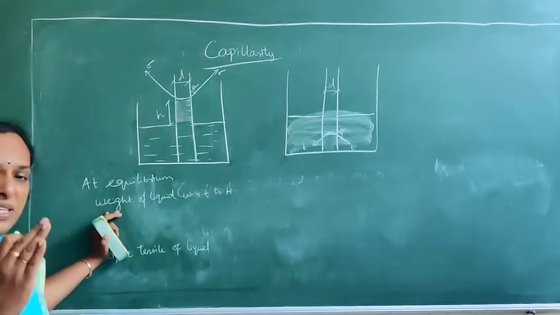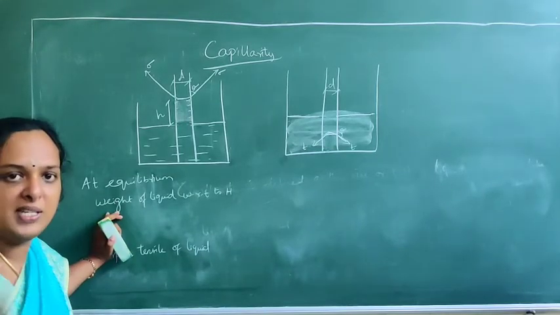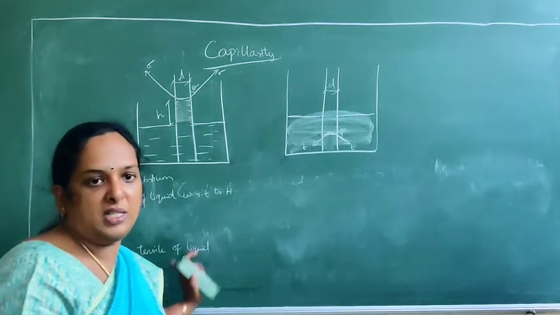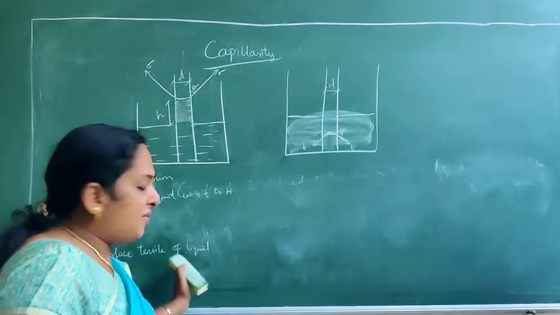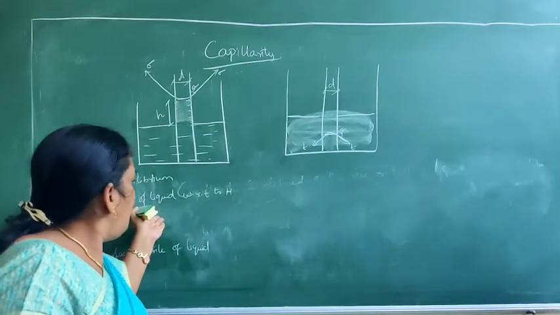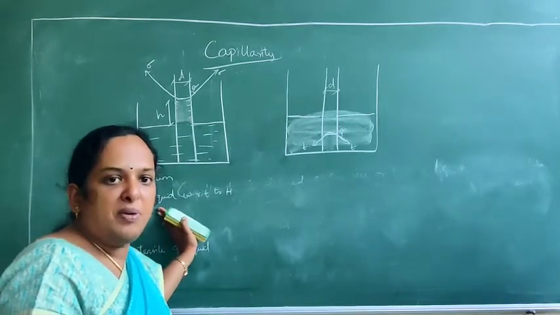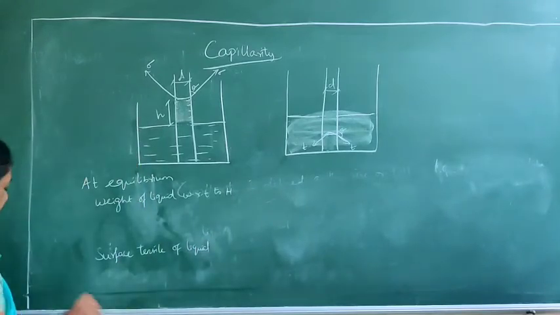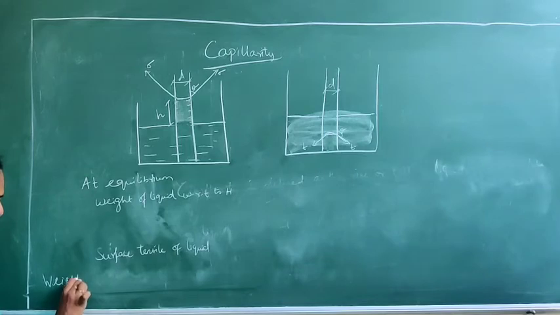So at equilibrium it is balanced, which means the forces are opposite to each other. So we have to equate these things: one is the vertical component of the surface tension force, along with that of the weight of the liquid. So what is the expression for weight? We know that weight is equal to volume into density. How did we get this relation?